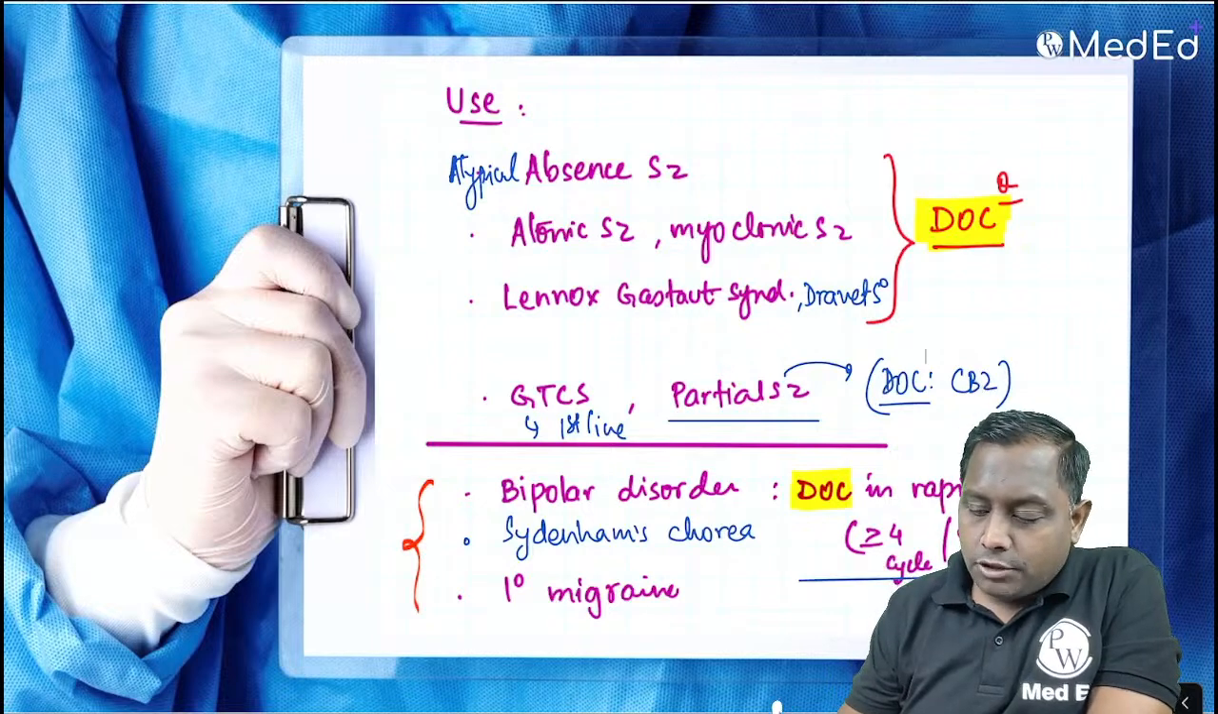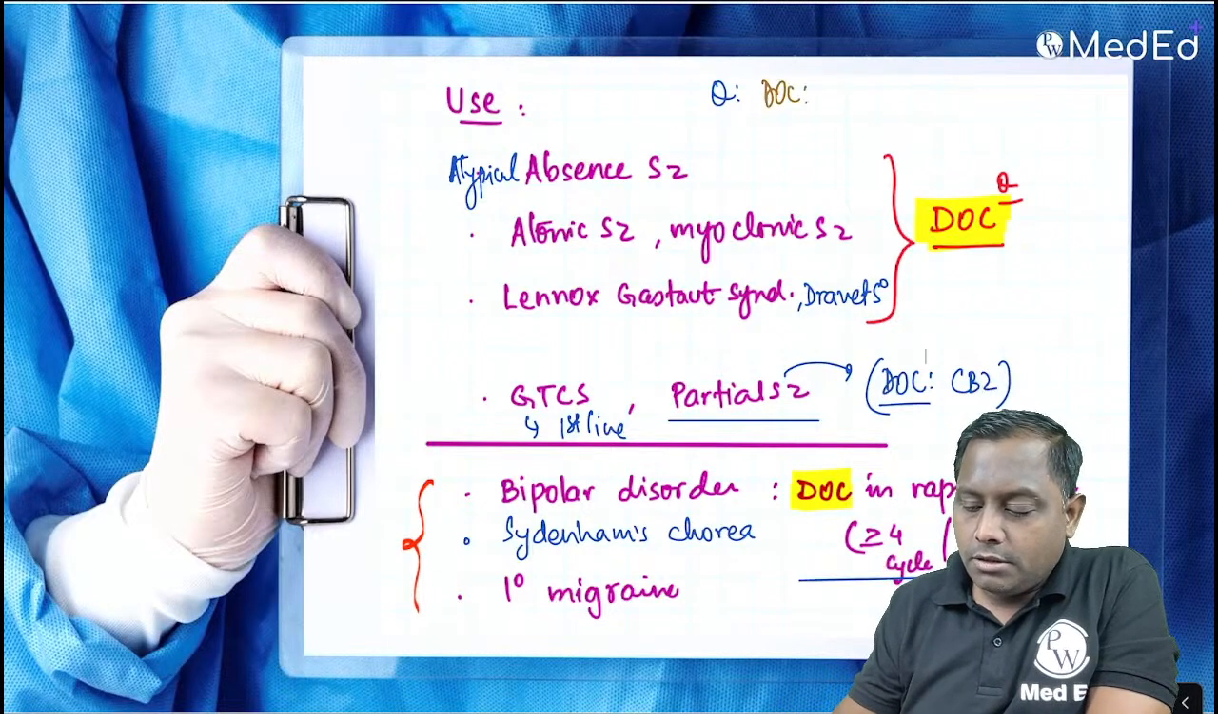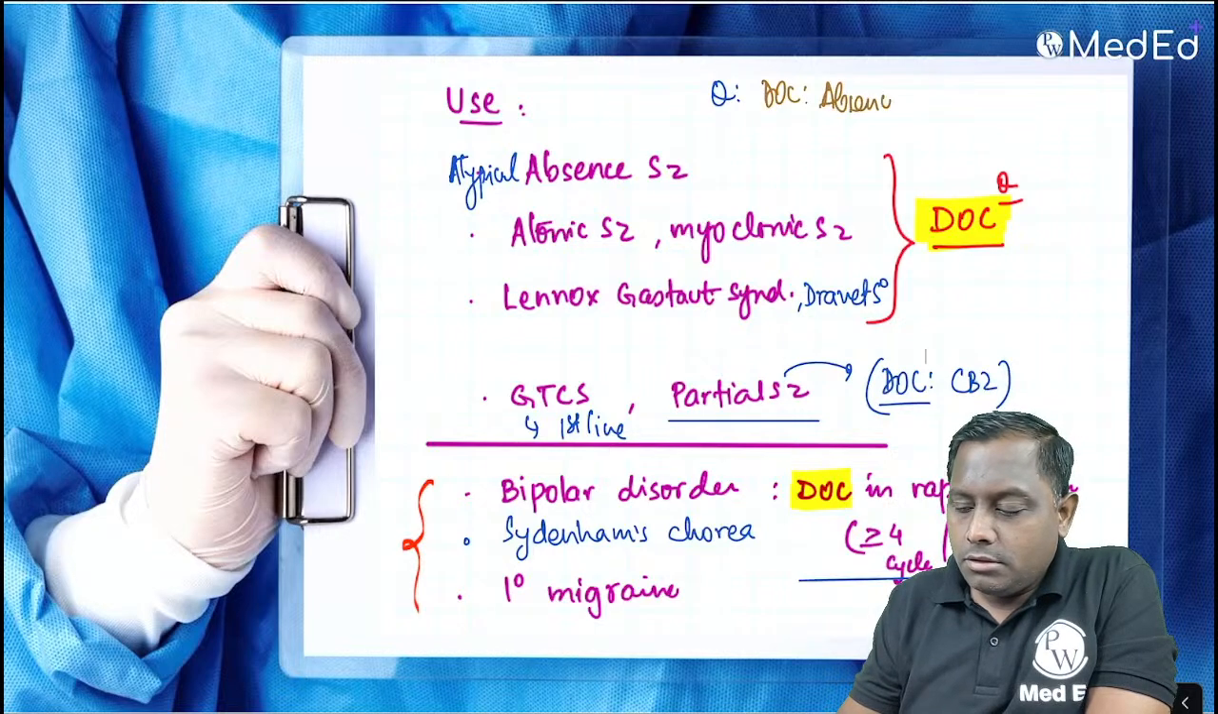They ask the drug of choice for absence seizure, and many times students get confused. What is the drug of choice for absence seizure? The drug of choice for absence seizure is going to be ethosuximide.